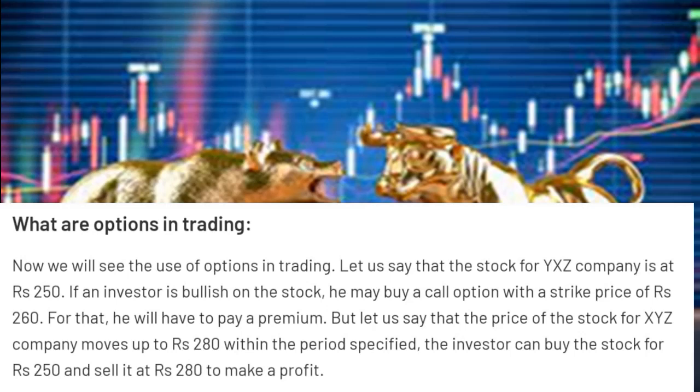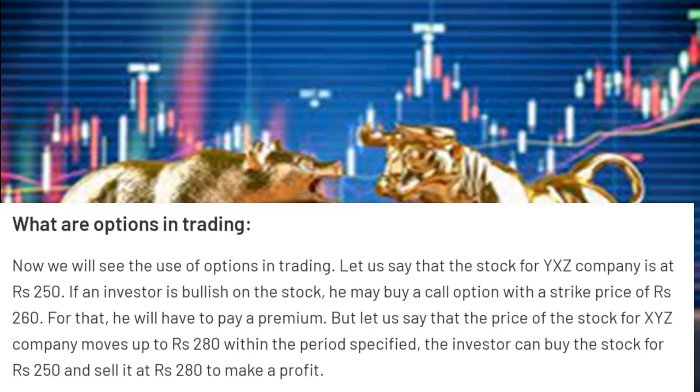He can buy the option of a strike price which is higher than the market value or which is lower than the market value. In this case, he decides to buy the option of a strike price which is higher than the market value. So it is rupees 260, the strike price. For that, he will have to pay a premium. The rate at which he buys the option is called premium.